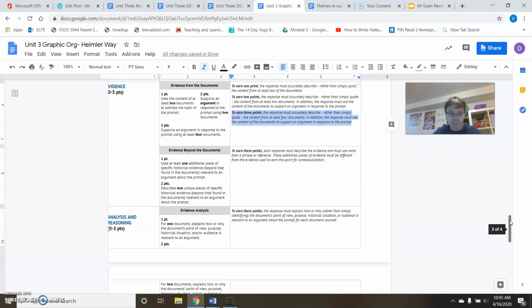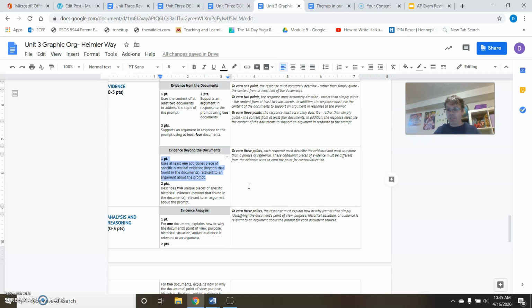Now, let's get to this next part here that says evidence beyond the documents. Right here. If you use at least 1 additional piece of specific historical evidence beyond the document, you can get a point. Now, you can't just throw in any old piece of historical evidence in there. It actually has to go with the topic.